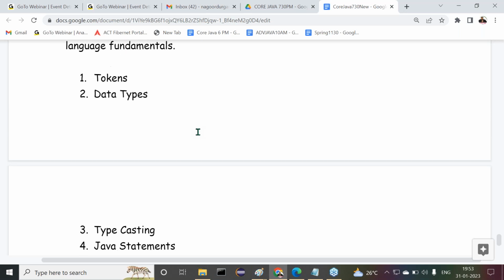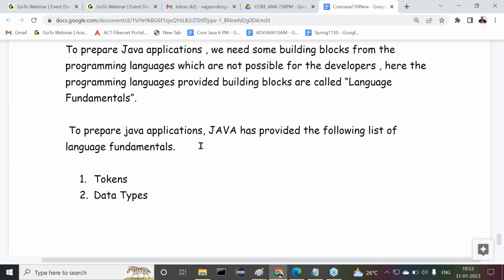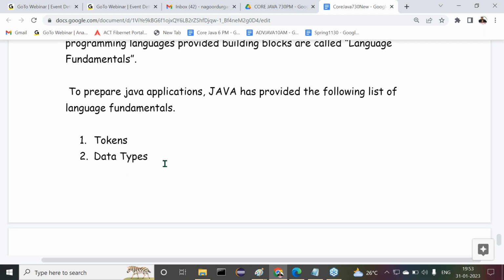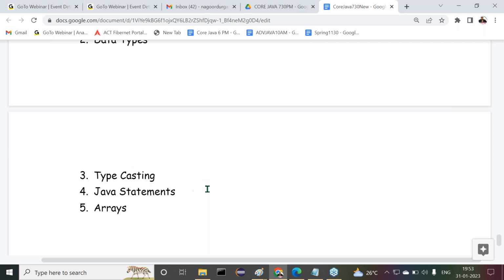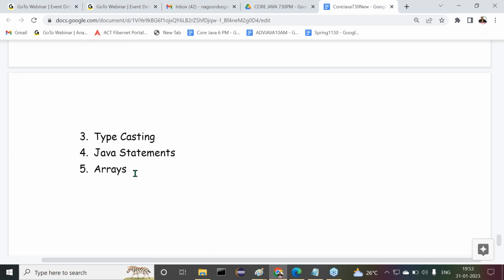Guys, all of you now tell me, to prepare Java applications, Java has provided the following list of language fundamentals. What language fundamentals do we require here? First one is tokens. Second one is data types. Next one is typecasting. Fourth one is Java statements. And last one is arrays.